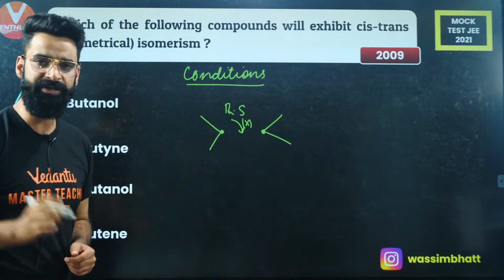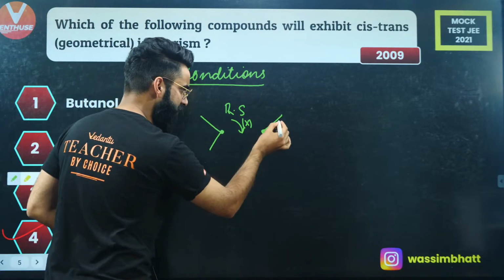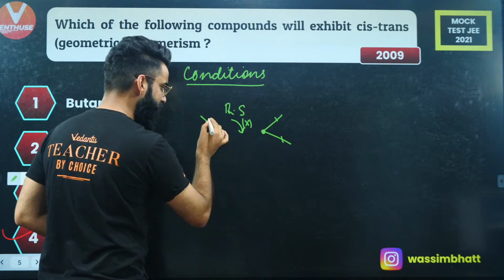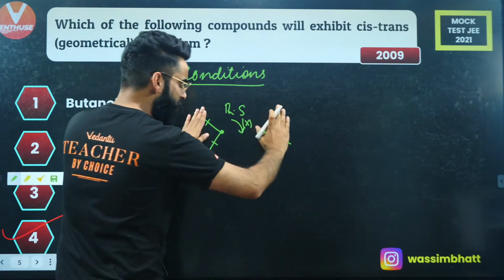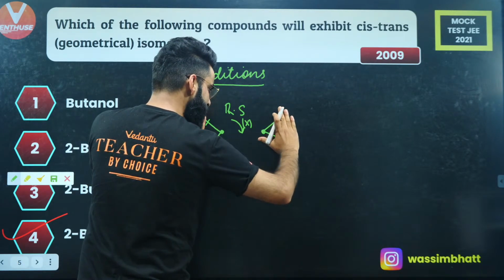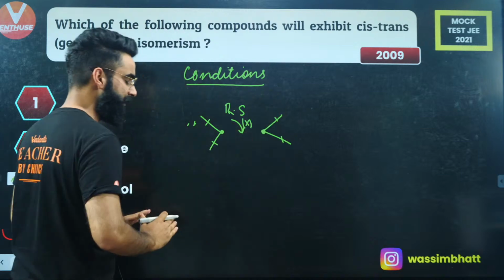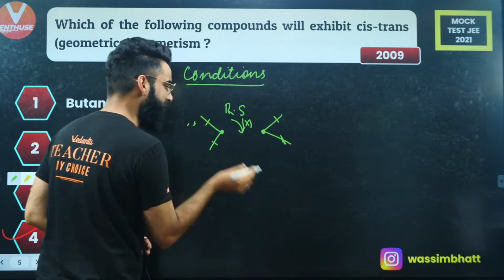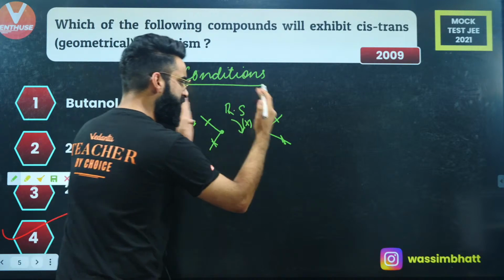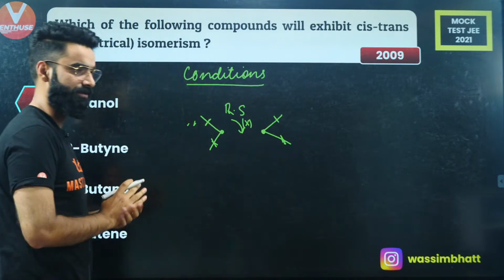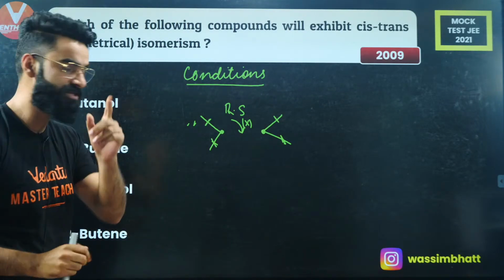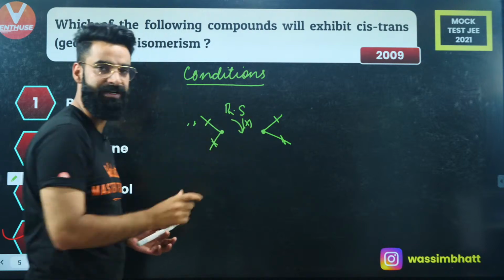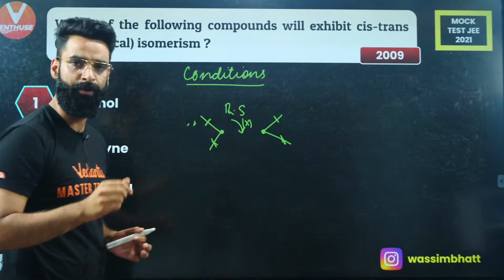Point number 2, these terminal bonds, this bond, this bond, this bond and this bond, they should be either present on the same plane, or the plane containing these 2 bonds and the plane containing these 2 bonds, both the planes should be parallel to each other. This is the second condition. The first condition, rotation should be restricted between 2 centers, number 1.